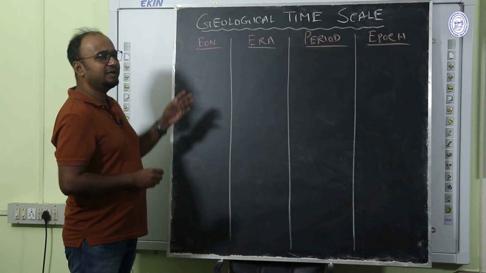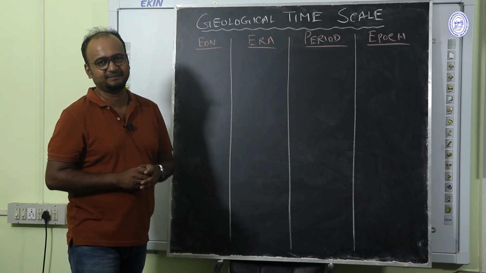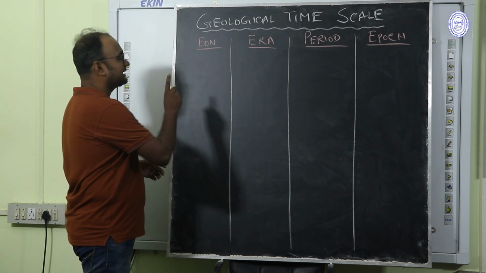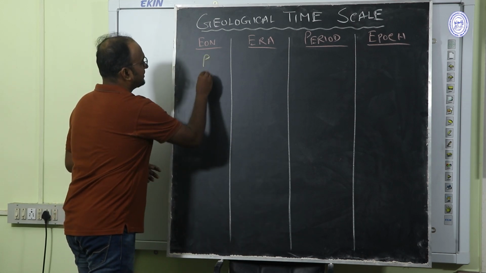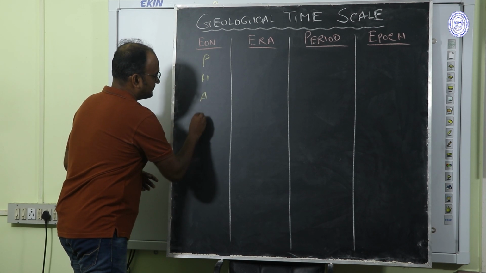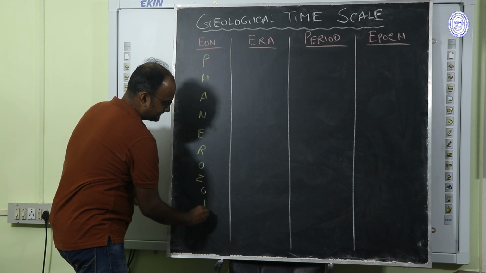So we will remember only the biological evolution part of the geological time scale. So we will consider the single eon, that is Phanerozoic.